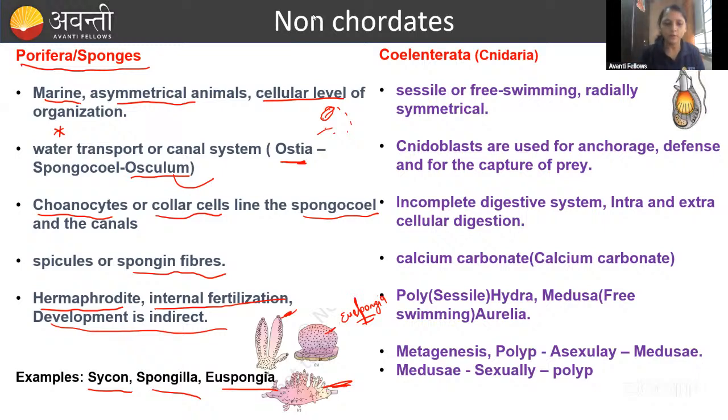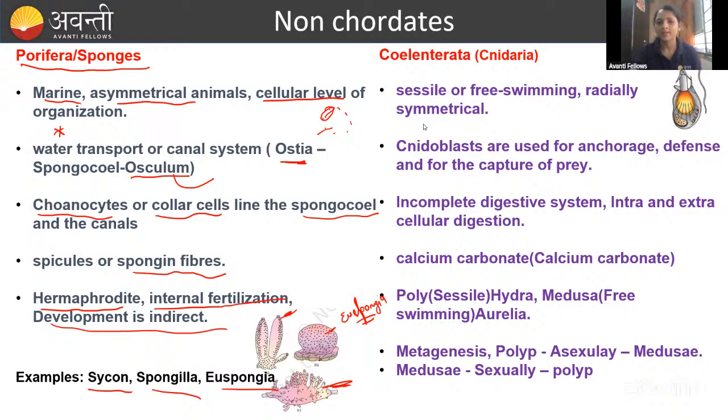Come on, guys. What is the other name of Euspongia? Bath sponge. Very good, Devika. Very good, Sumant. Very good, Shruti. Yes, Chandana. That is a bath sponge, right? Then coming to which is the freshwater sponge, guys? Spongilla. Spongilla is freshwater. Okay. Very good.